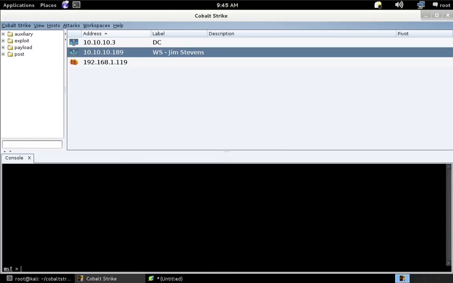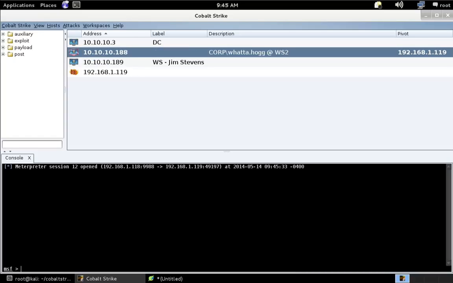And I'm going to hook a target system. This system I hook is going to be a new one to us. It's going to be a workstation that we have not interacted with before. And in a moment here, we'll get a Meterpreter session, and there it is.